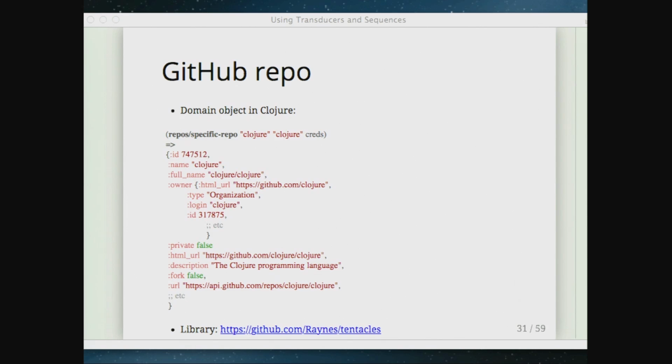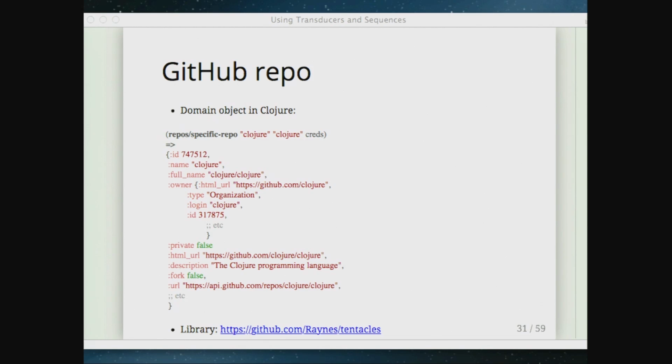So if we go back to our touchstone example here, if you look at one of those domain objects in Clojure, I'm actually using the tentacles library, which is a GitHub wrapper library. It's written in Clojure, and it has exactly what I would expect as a Clojure developer. So the keys are the attributes, and the values are the values of the attributes. And so it looks in some ways very similar to the JSON that we started with.